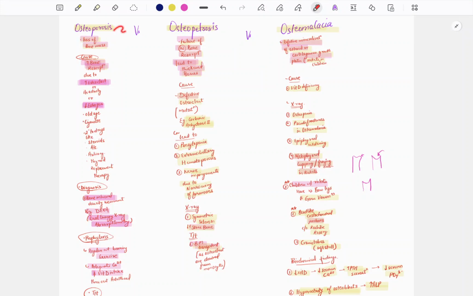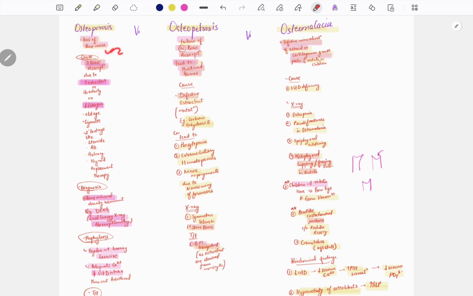Today we are going to learn about the difference between osteoporosis, osteopetrosis and osteomalacia. Let's do wordplay. What is porosis? Porosis means something that is porous. Petrosis means stone-like, or something that is dense. Malacia means something that is soft.